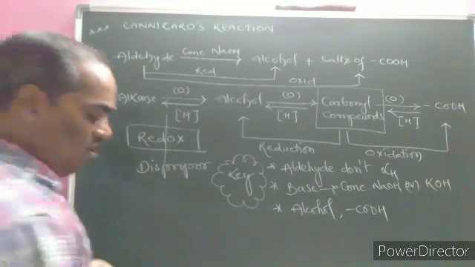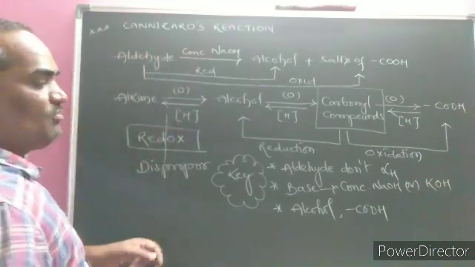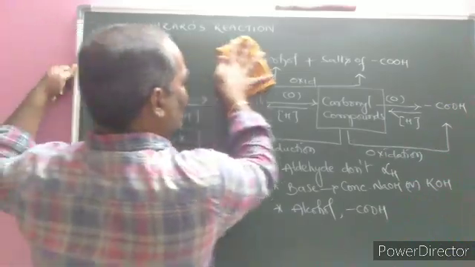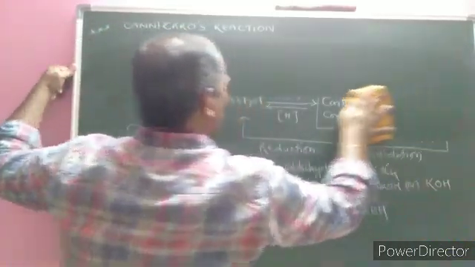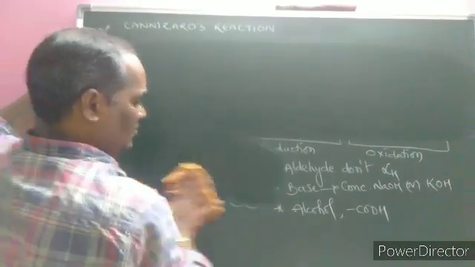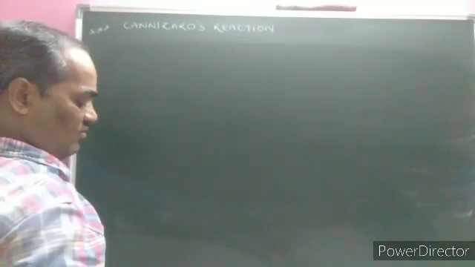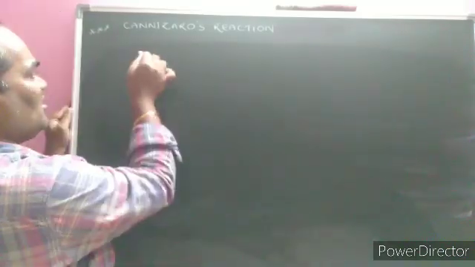Now, by taking one simple example, let us explain the Cannizzaro reaction depending on the steps and keywords that we considered. Very important one, previously also asked.